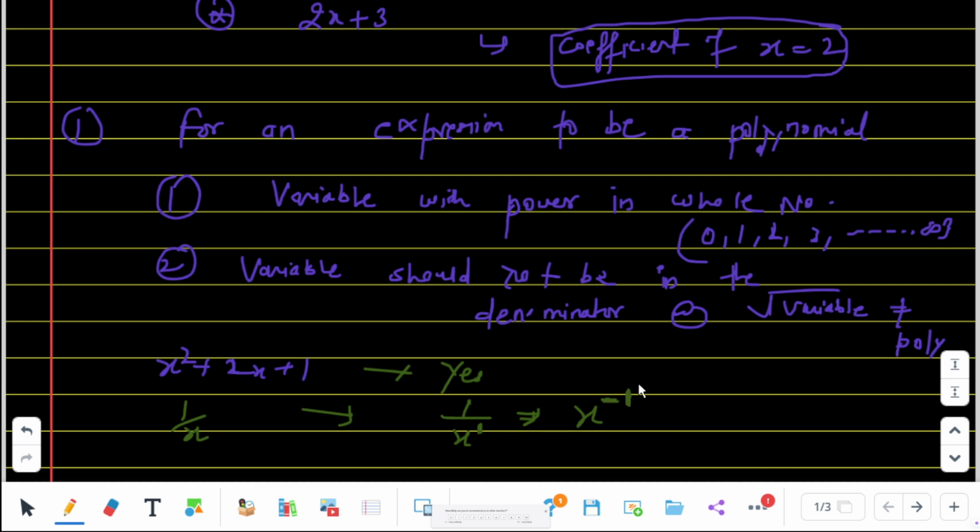When the power of any variable is negative, it is not a polynomial. So it is not a polynomial. We have to be very careful about this thing.